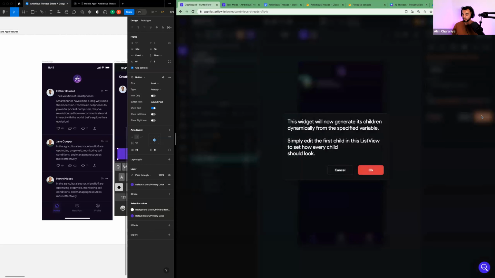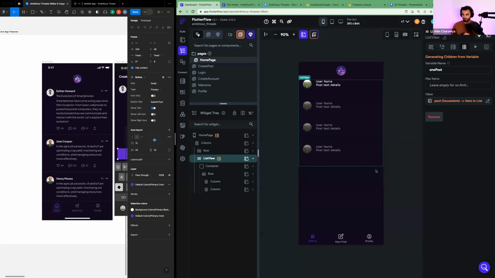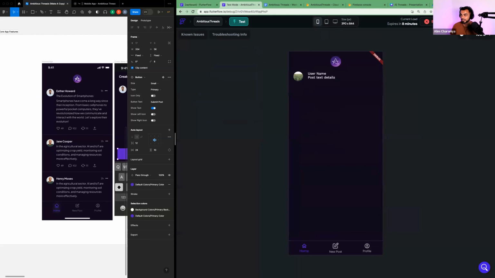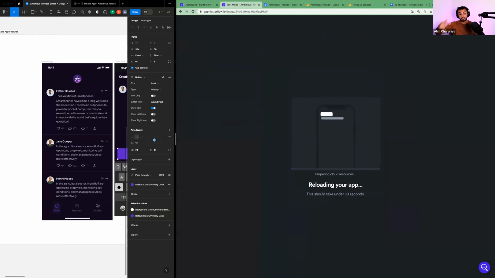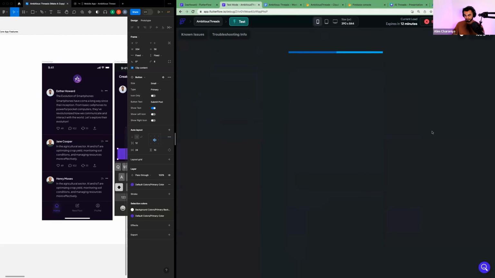Okay, and then hit confirm one more time here with the orange. And watch what happens when we click OK. You see how it just spat out a bunch of list items for us? Now what's going to happen is for every item in our database, we're going to see one of those list items pop up on our UI.